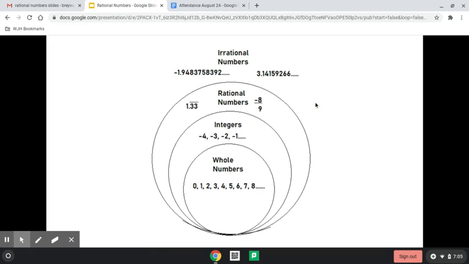All right, so today we're going to talk about numbers. What's new? We're going to talk about different kinds of numbers. Now, in this picture, we have a lot of information.